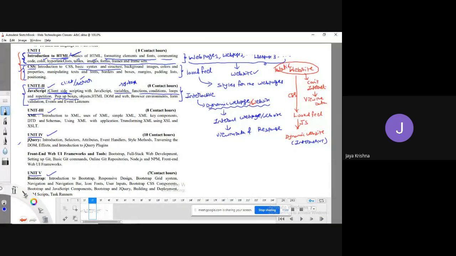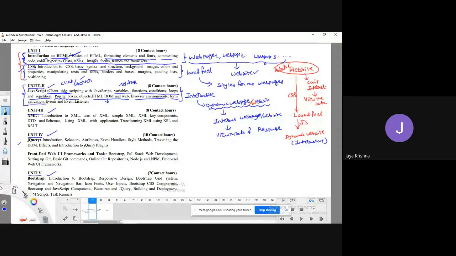Those have various purposes that I will show in the coming classes while discussing the concept of JavaScript. And HTML DOM, the browser elements, these are all meant to modify and make our website more interactive. So when we click on something, all of that we can do with the help of the document object model. We'll see various kinds of browser environments and form validation.